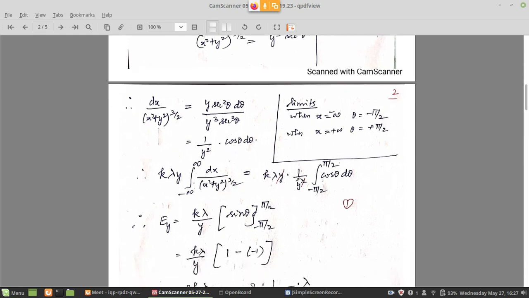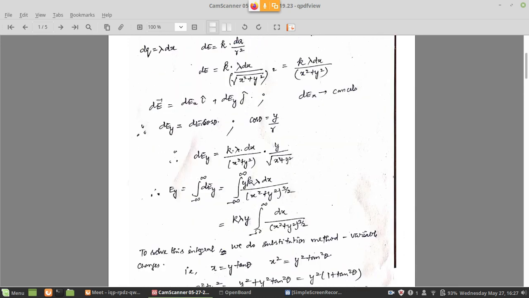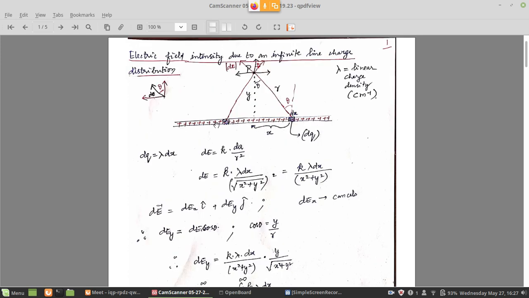Again, if you pack it in this integral, outside there was a y originally. That y will cut this y square, and 1 by y will remain. Now all you have to do is integrate cos theta d theta, which is very simple. But if your integral is in terms of theta, your original limit of minus infinity to plus infinity has to be changed. Why? Because in this problem, x varies between minus infinity and plus infinity, but here we have converted the variable x into the variable theta for integration purposes. Since we have done that conversion, our limits should also change from x limits to theta limits.